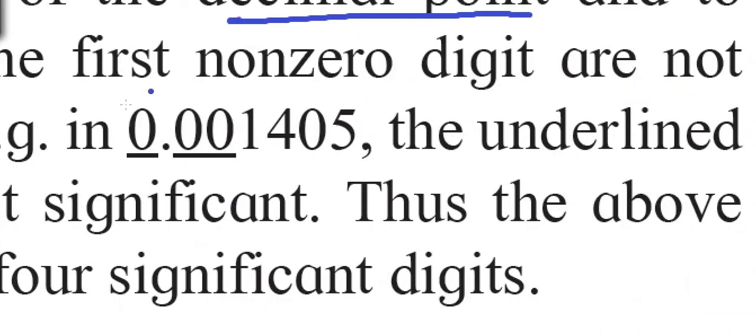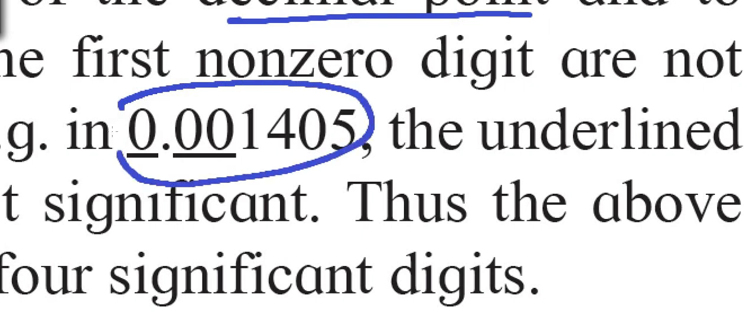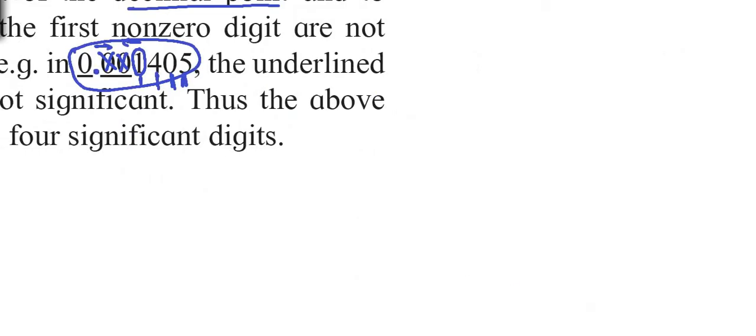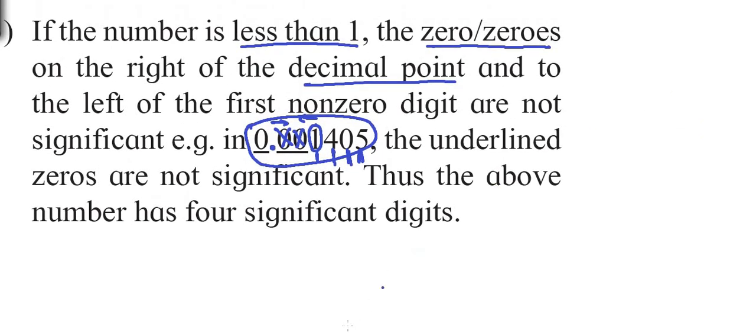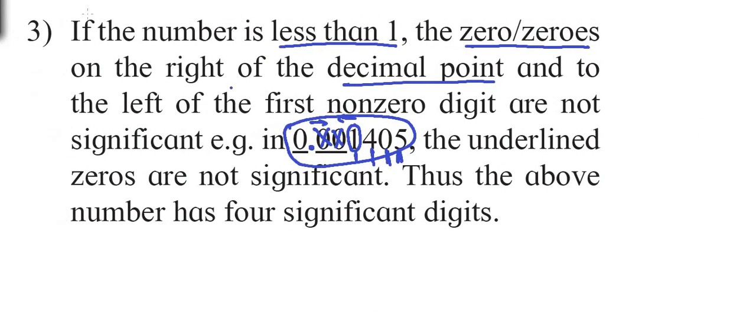Now consider this number, 0.001405. This number is less than 1. So this is the decimal point over here. To the right of the decimal, 1 is the first non-zero digit. To the left of 1 there are 2 zeros. These zeros are non-significant. So how many significant figures are there? 1, 2, 3 and 4. So 4 significant figures are there over here. So this is the rule to assign significant figures for numbers less than 1.